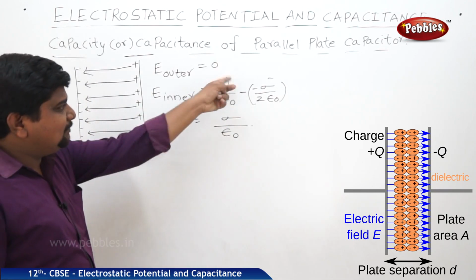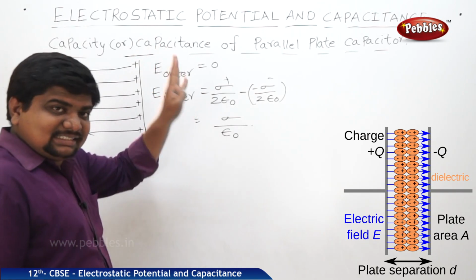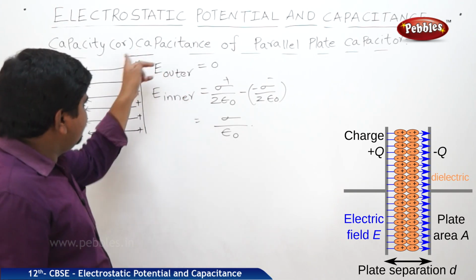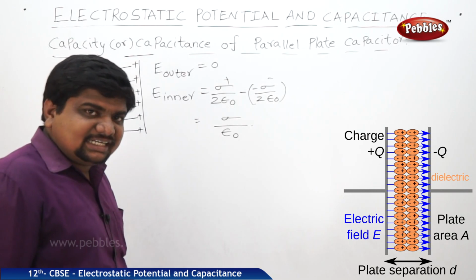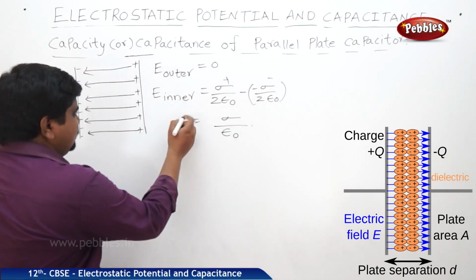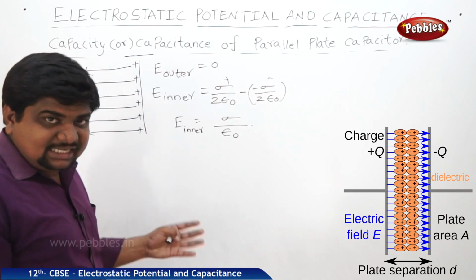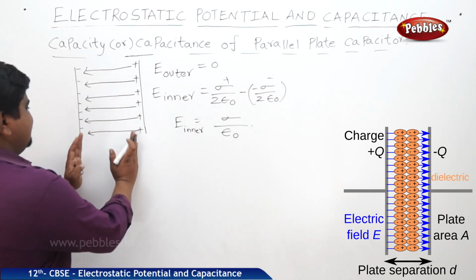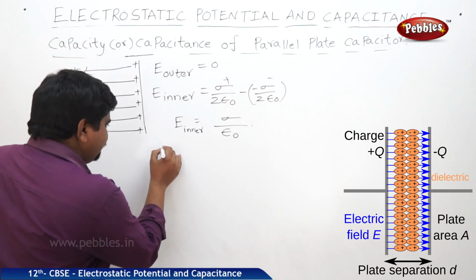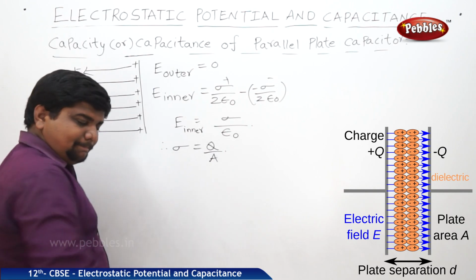Why did we apply this sigma by 2 epsilon naught? These two plates occupy some area. Capacitance depends upon the total surface area of the conducting plates, which creates the surface charge density because the charges are distributed over the surface of the plates. So E inner is equal to sigma by epsilon naught. What is E? Electric field intensity in the inner region of the capacitor when air is acting as a medium. But we know that sigma is equal to Q by A.